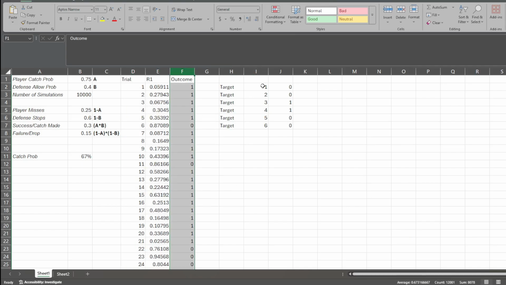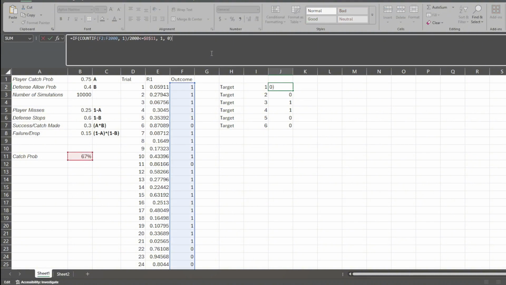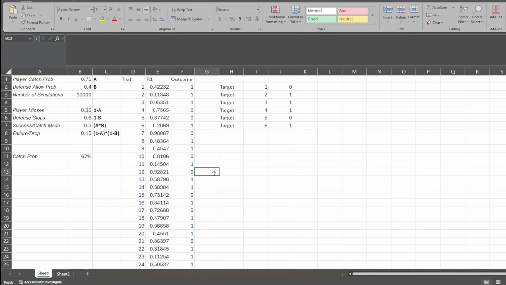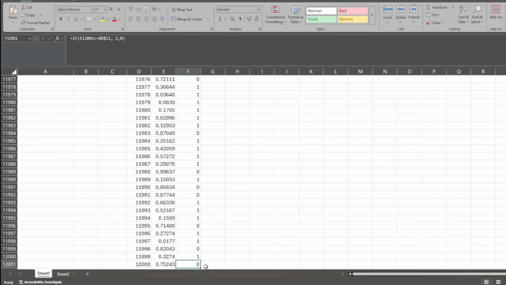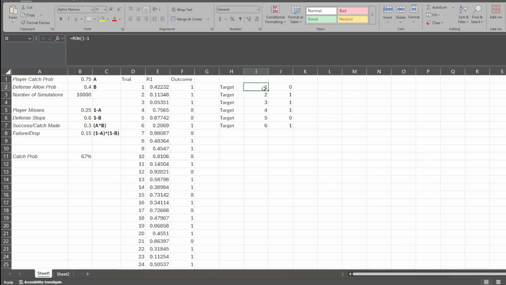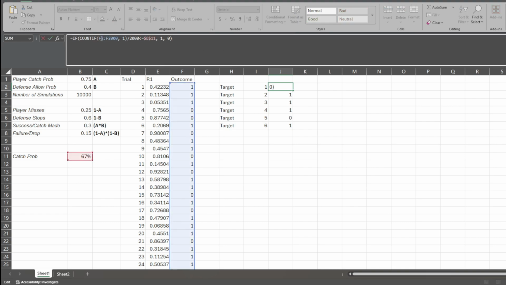Now what you're going to be able to do is just run through and sum that information. So here what we're saying is, if this information is 1, divide it by 12,000. So in this model, we're just going to go down to the bottom here, right? So we're doing this 12,000 times. So if we go back up, I'm going to say, all right, for the first target that this player is receiving, I'm going to say count if any of this information, through all this info, is a 1, we're going to count it, and we're going to divide it by 12,000.